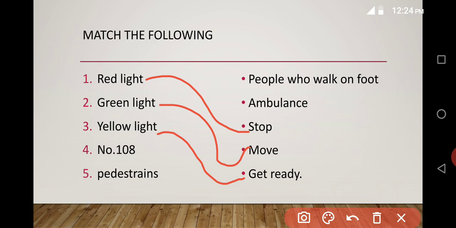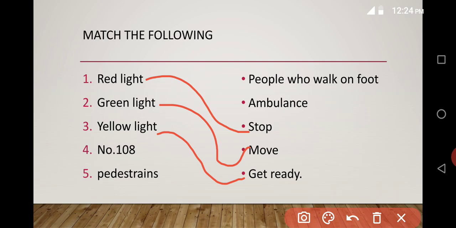Number 108 is the emergency number. If any accident happens on the road or if there is any hospital emergency, any person can call number 108, which is a free helpline number. Then the ambulance will come and take the patient.